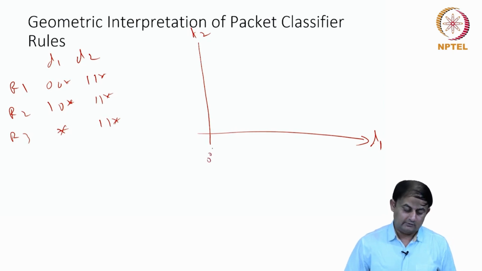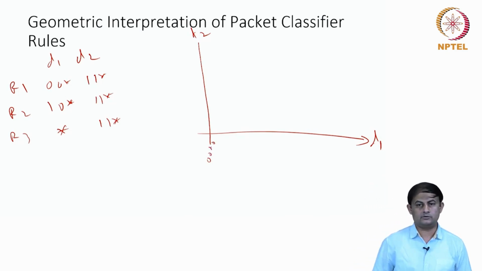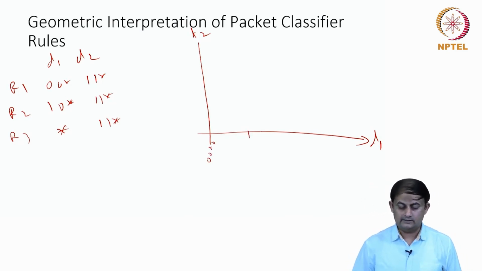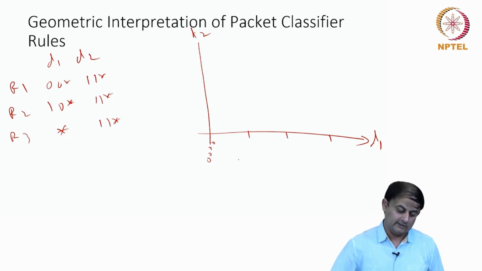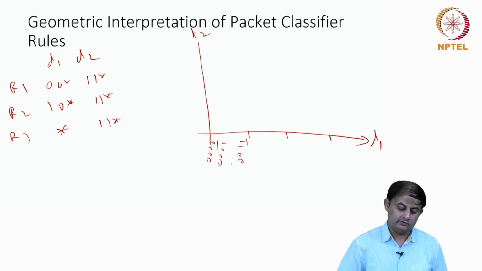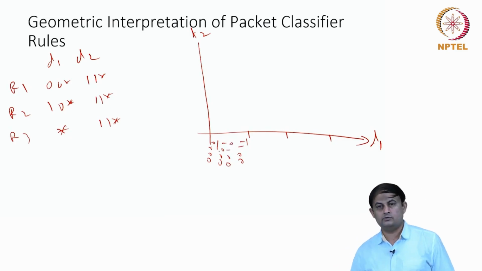So here I'll start on the x-axis with the value 0 0 0 0, and then divide this into 4 phases from this area to this area. The values with the prefix 0 0, and these two bits are varying. So I have 0 0 0 0, 0 0 0 1, 0 0 1 0 in between, and 0 0 1 1.